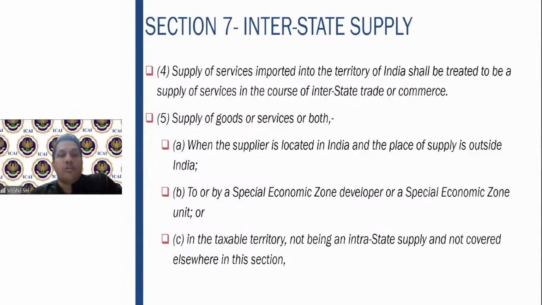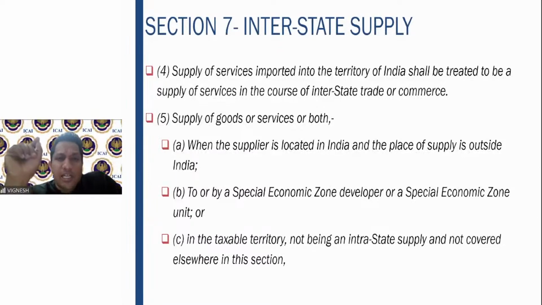Then supply of goods or services or both where the supplier is located in India and place of supply is outside India, to or by a special economic zone developer or SEZ unit, or in the taxable territory, not being an intrastate supply and not covered elsewhere. So this is a residuary section. Sometimes supplier is in India and place is outside India, export of services, that also is interstate trade or commerce.